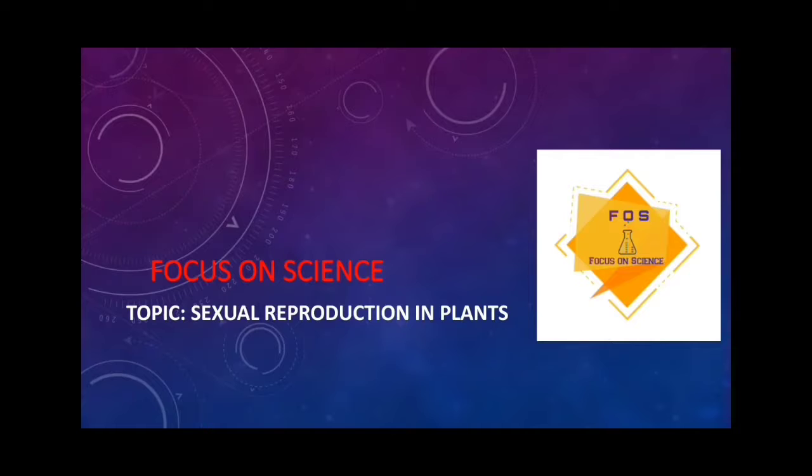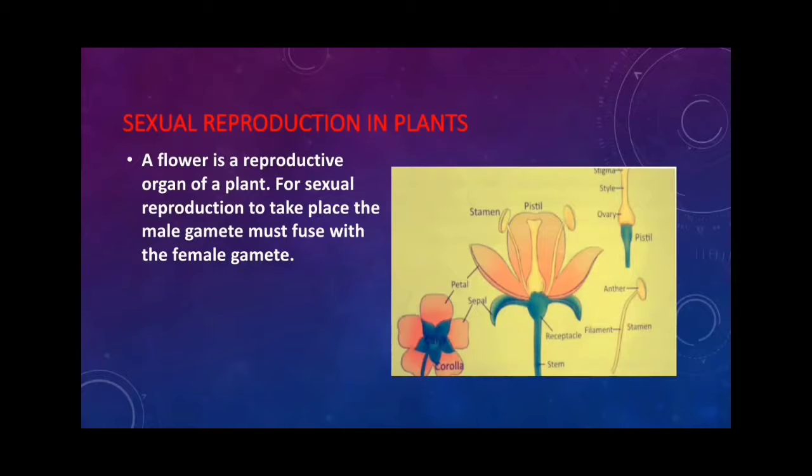Today's topic is sexual reproduction in plants. A flower is the reproductive organ of a plant. For sexual reproduction to take place, the male gamete must fuse with the female gamete.